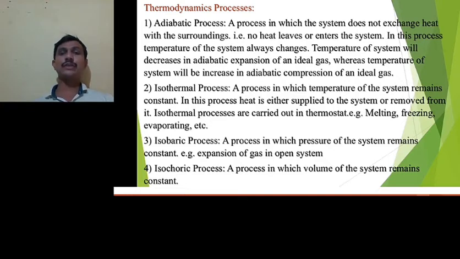Isobaric process, the process in which the pressure of the system remains constant. So in this isobaric process, delta P is equal to 0. For example, expansion of gas in an open system. In this expansion of gas, the pressure of the system remains constant. Next type of process is the isochoric process, the process in which the volume of the system remains constant, in which delta V is equal to 0.